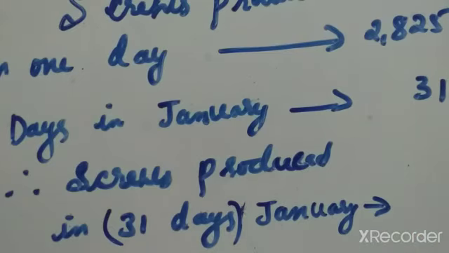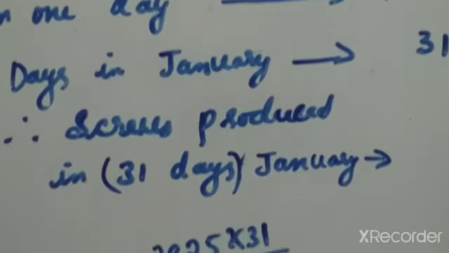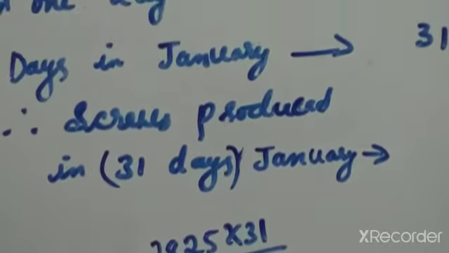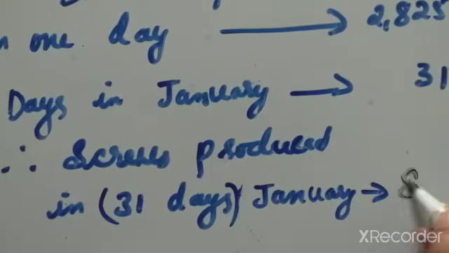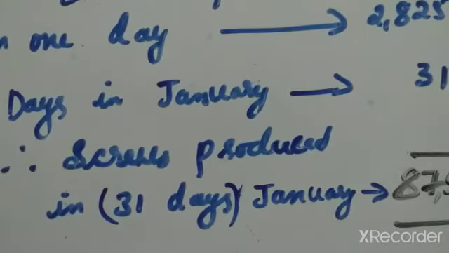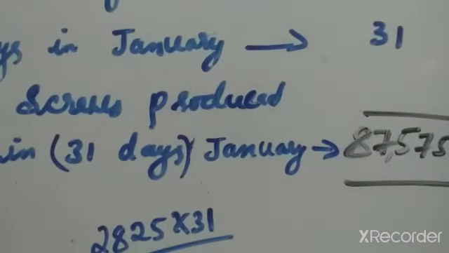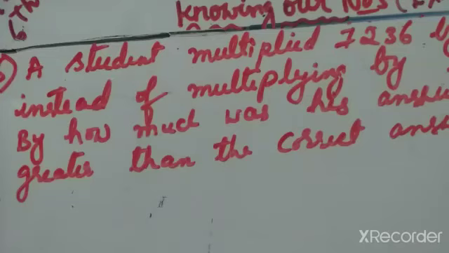So 31 days, how much? 2,825 into 31 we have to multiply. After multiplication, the answer is 87,575.